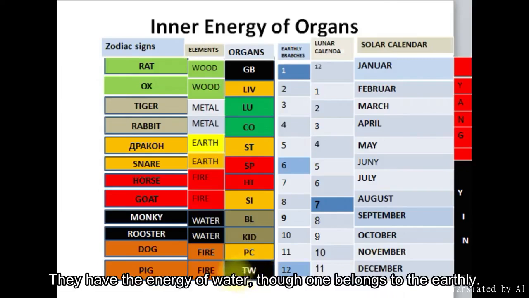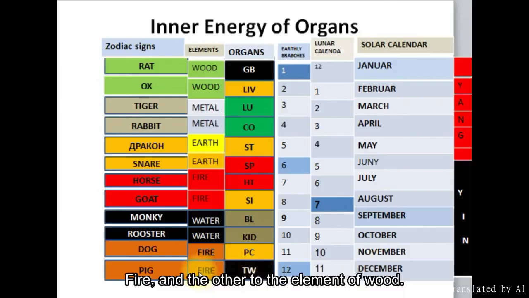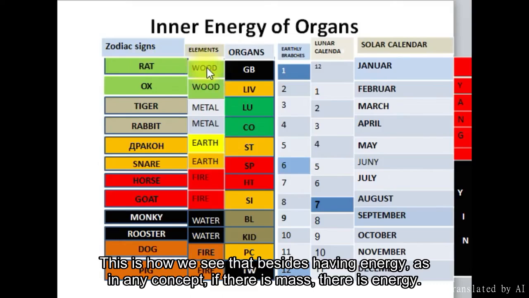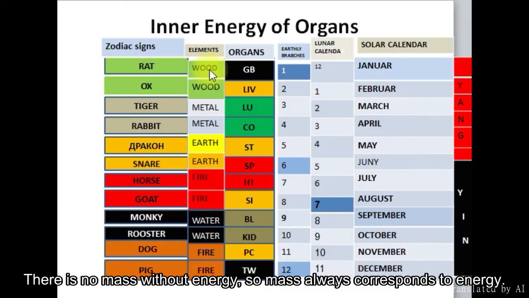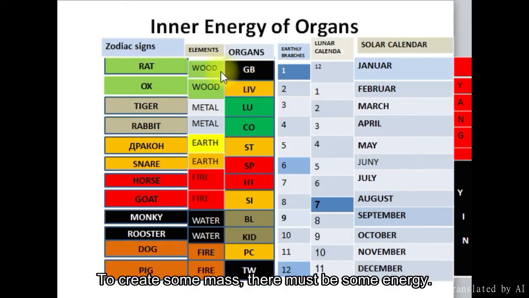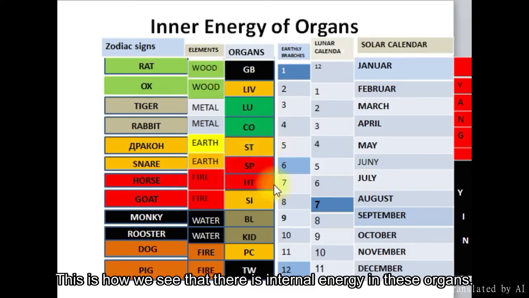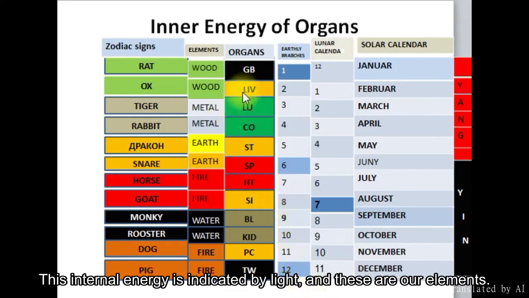They have the energy of water, though one belongs to the earthly fire, and the other to the element of wood. This is how we see that besides having energy, as in any concept, if there is mass, there is energy. There is no mass without energy, so mass always corresponds to energy. To create some mass, there must be some energy. This is how we see that there is internal energy in these organs. This internal energy is indicated by light, and these are our elements.